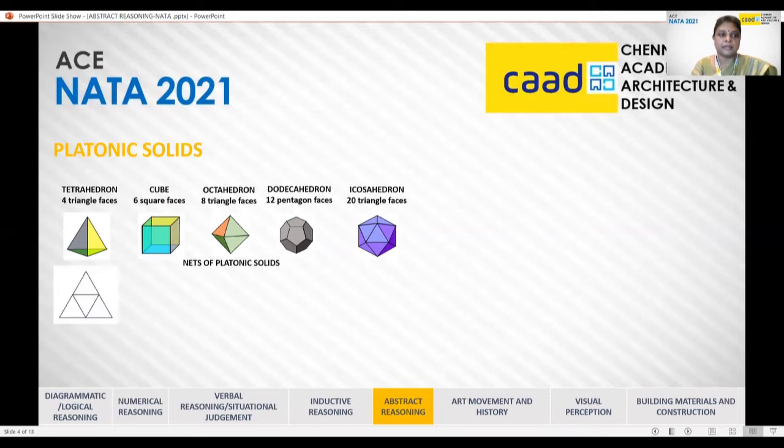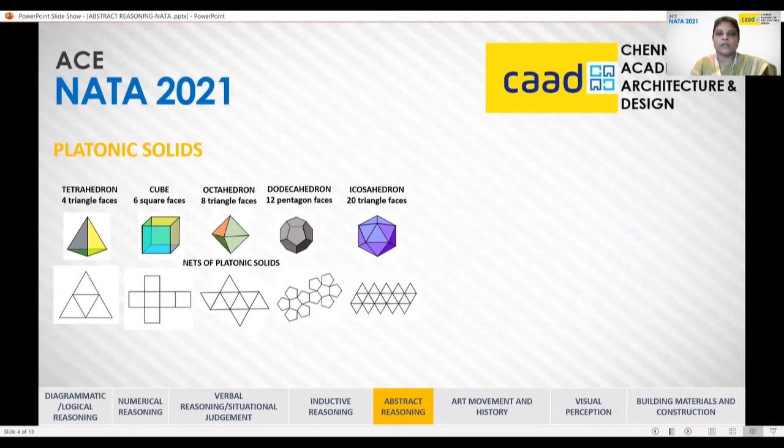A tetrahedron has a net of this shape. Similarly, for a cube, for an octahedron, for a dodecahedron, and an icosahedron. So I have seen in papers where they would give you the net and ask you what solid will be generated using this net. So you should be familiar with the names of these particular solids so that it is easy for you to identify the correct answer.